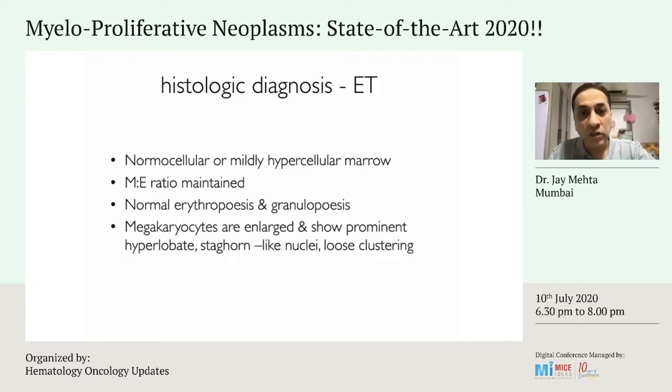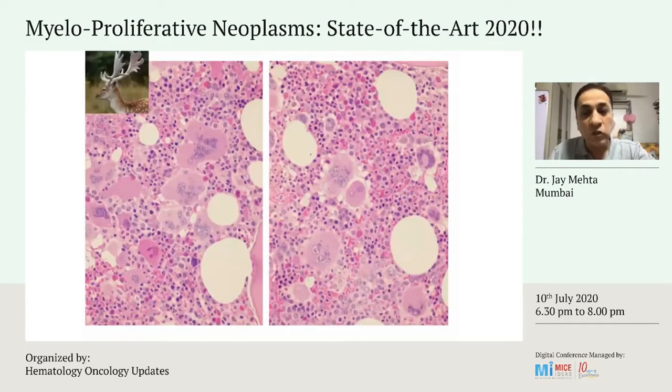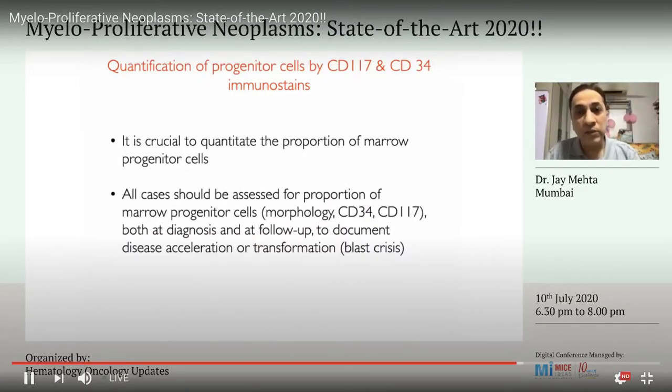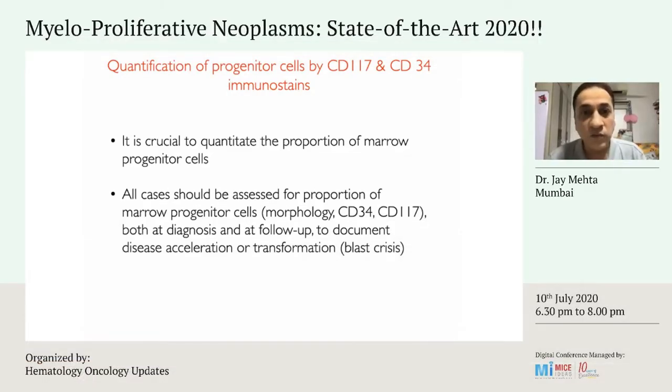Now, as far as ET goes, in comparison with the other MPNs, the marrow is remarkably normal here. The M:E ratio is also maintained. So the only thing that you see here is the megakaryocytes, which are abnormal, but thankfully they are so abnormal that nobody can miss this kind of staghorn-like antler feature here. Megakaryocytes are enormously enlarged, huge forms. We are also obliged as pathologists to offer you the blast count because that's very important and crucial, because you need to know that at diagnosis and at follow-up to document the disease acceleration or transformation, which means there's a blast crisis, or prior to that if there's an accelerated phase.